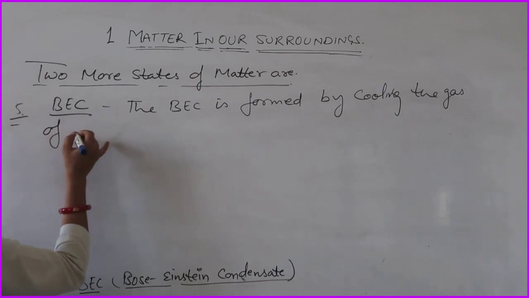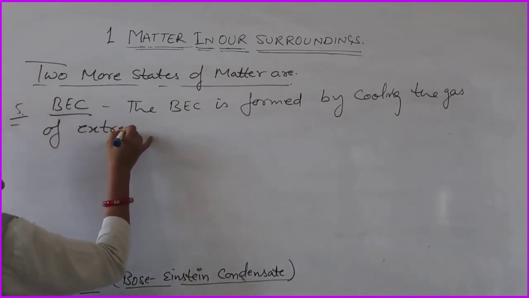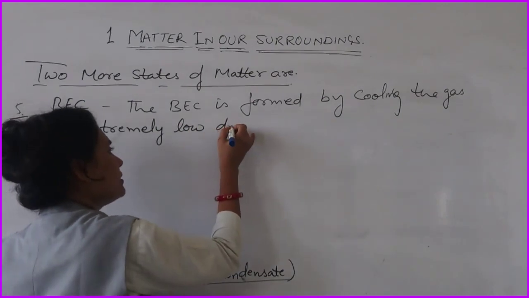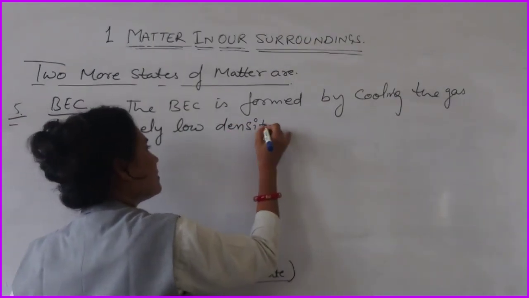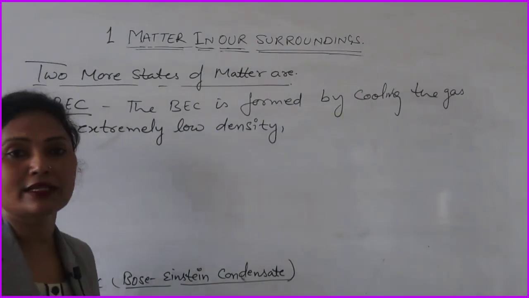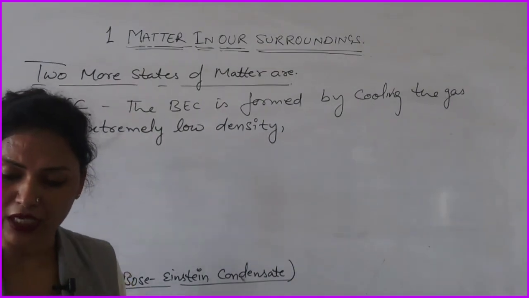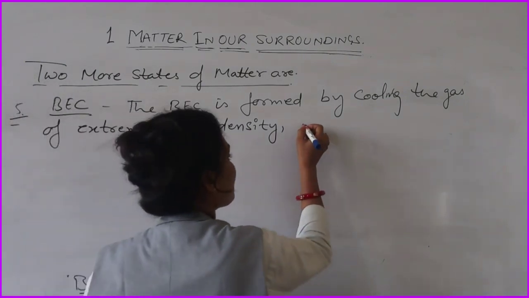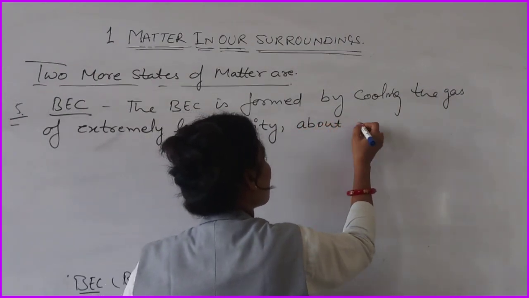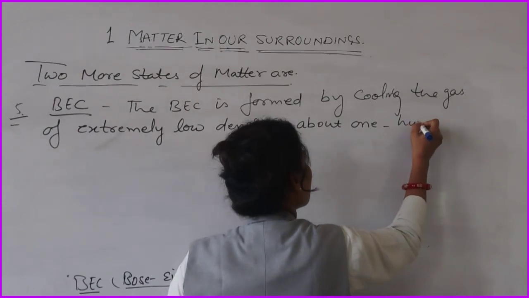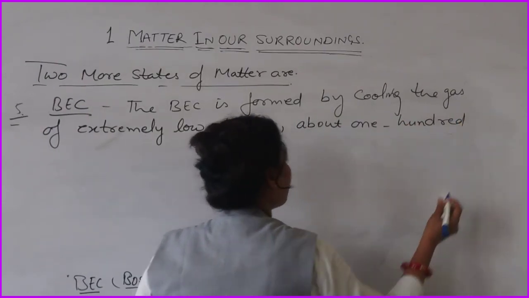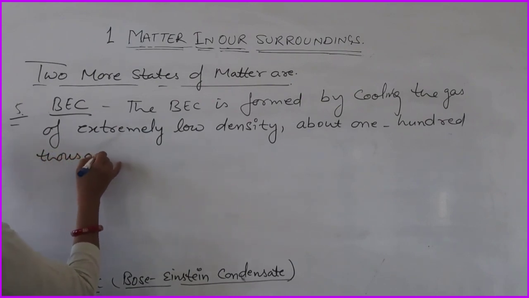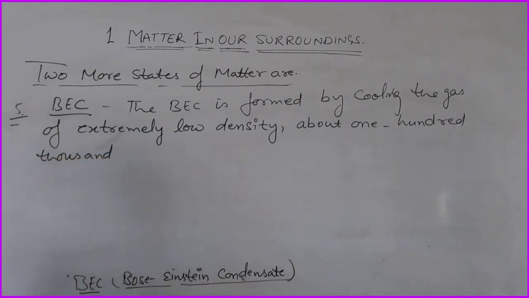How low? Extremely low means very low density, about 100,000 times less than the density of normal air.